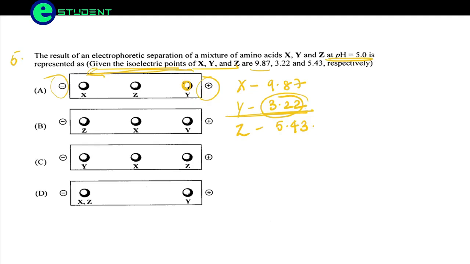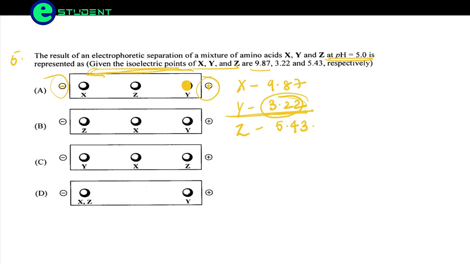That means it is going to travel the lowest distance from positive to negative. The protein which has the highest isoelectric point is going to travel more distance, and at more distance it gets its isoelectric point. That means it will travel more when compared to the lowest isoelectric point. So we see here Y is having 3.22, the lowest isoelectric point.